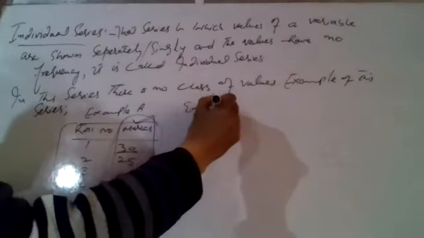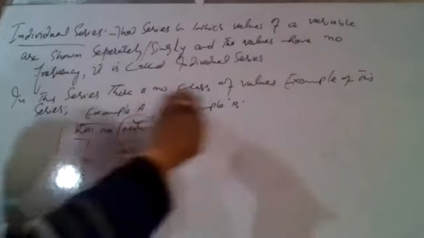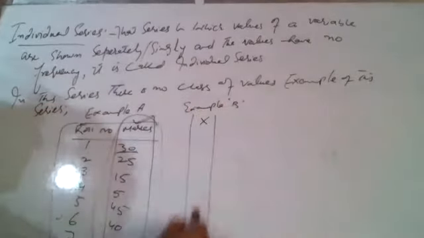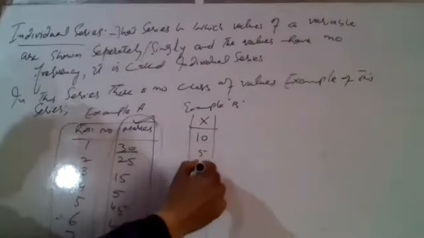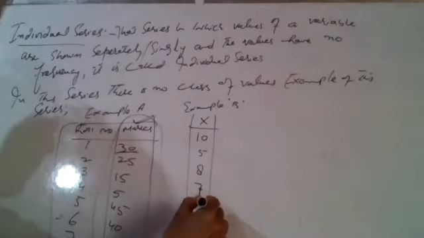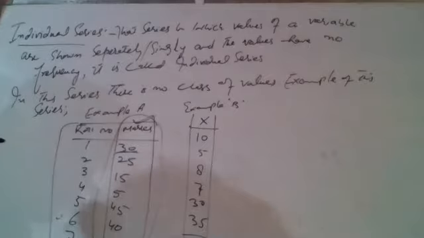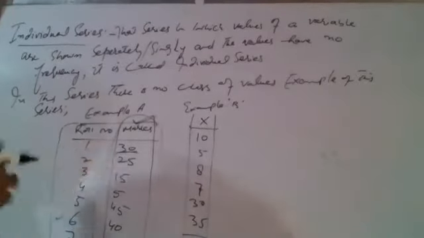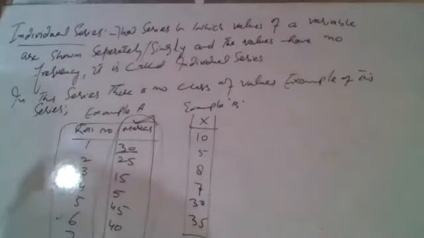Example B can be like this. We have, for example, values of X or Y or Z. X can be marks, production, or anything. We have 10, 5, 8, 7, 30, 35. So this series can be like this. Thus, these are the two forms of this individual series. Individual series is that series in which values are shown singly or separately.